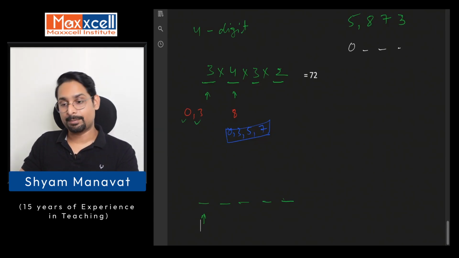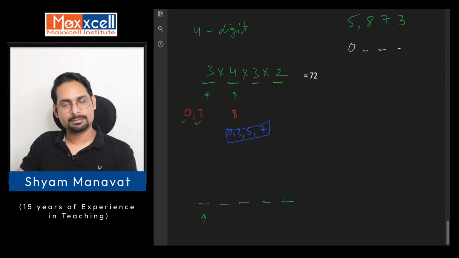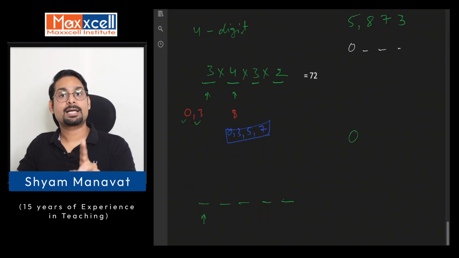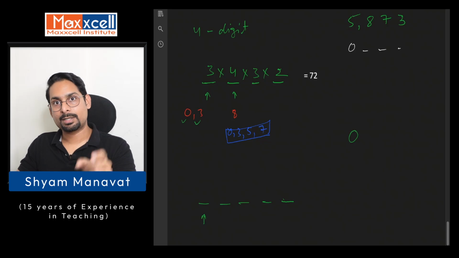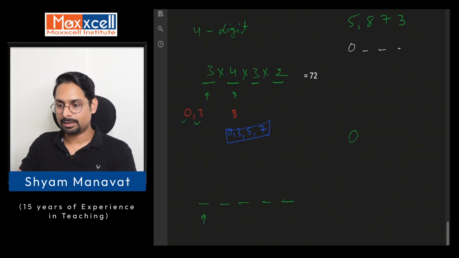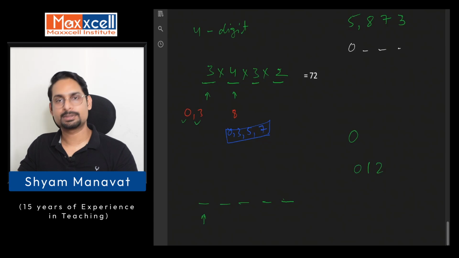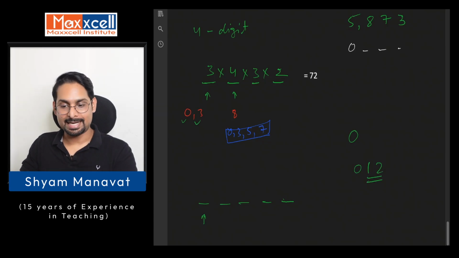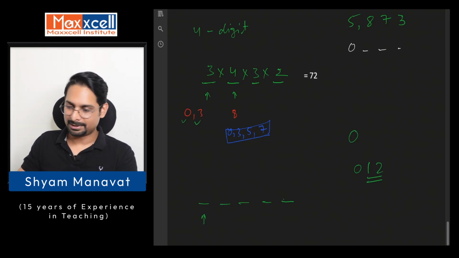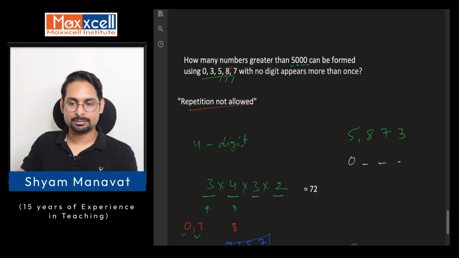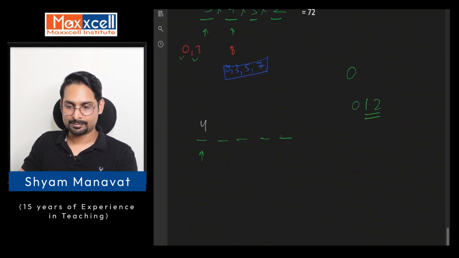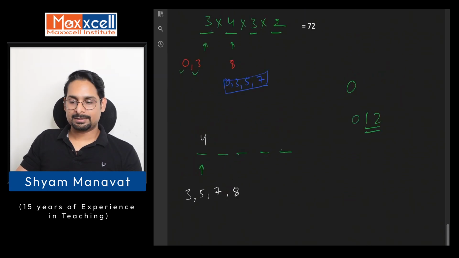But still, can I start a number with 0? No. You can start a code with 0, but not a number with 0. See, 0, 1, 2 is not a 3-digit number. It's still a 2-digit number. So we still have a condition that I cannot use 0 on the first place. So how many possibilities for the first place? It's 4. I can't use 0. So I can use either one of the 3, 5, 7 and 8. 4 possibilities here.